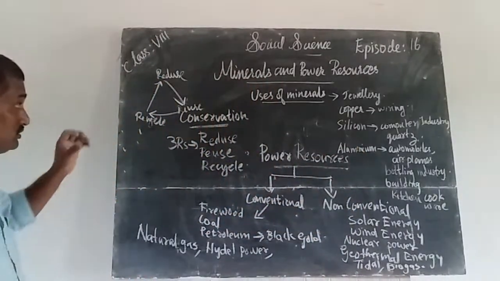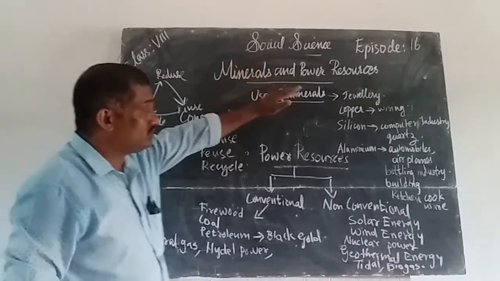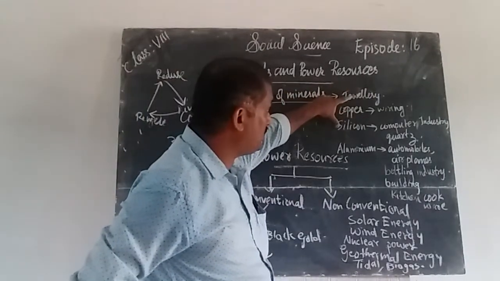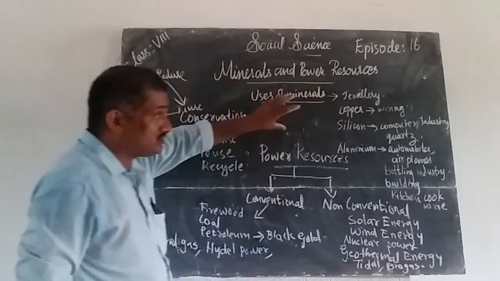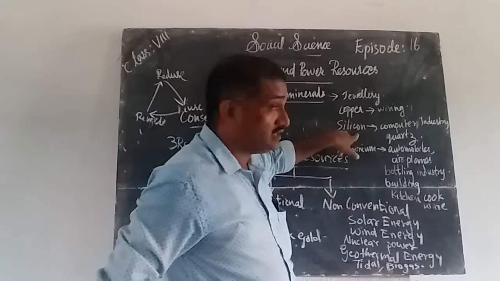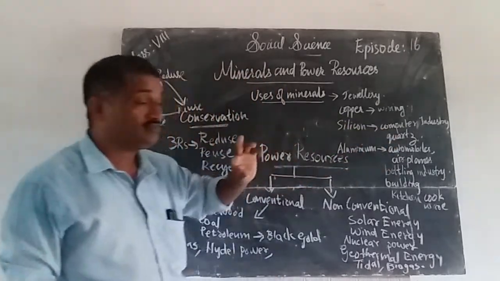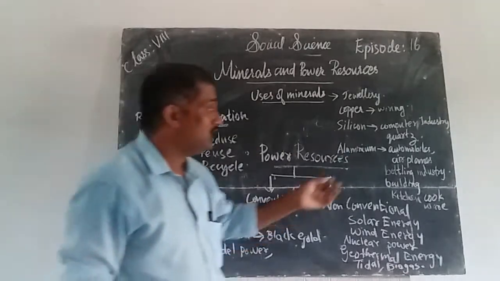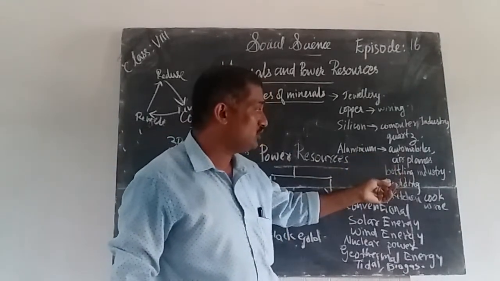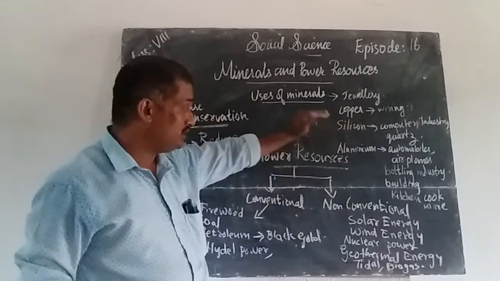So today we discuss the different uses of minerals. Minerals have many uses. First, copper can be used for making jewelry, and copper has many other uses too. Then silicon is used in the computer industry, especially for making boards. Aluminium is useful in many ways, like automobiles, aeroplanes, the boating industry, buildings, kitchen cookware, etc.